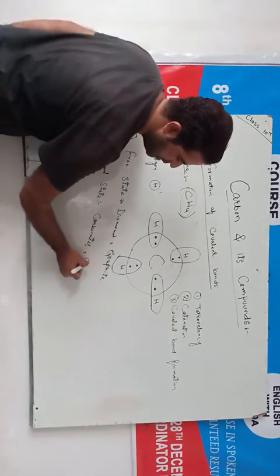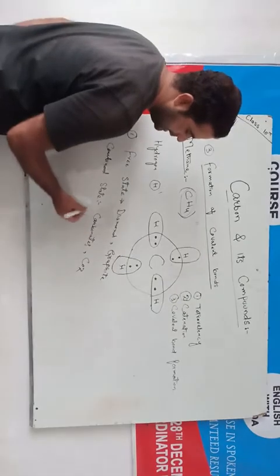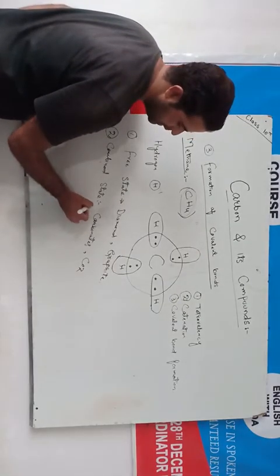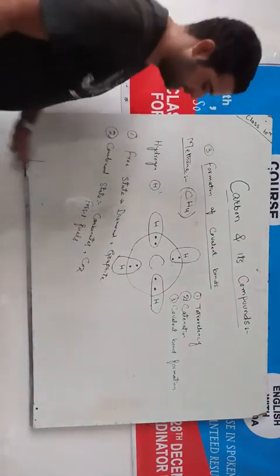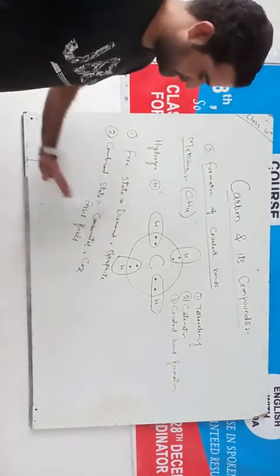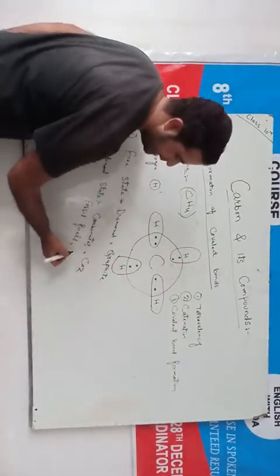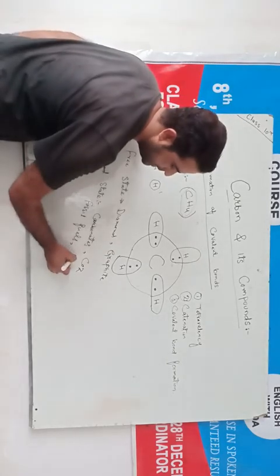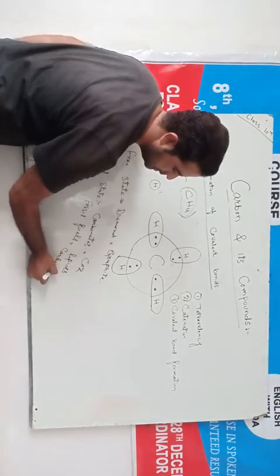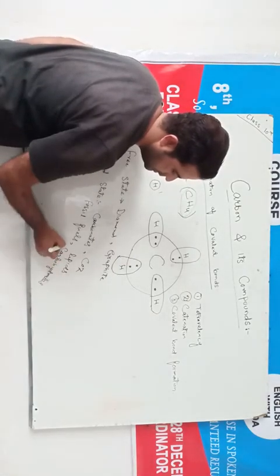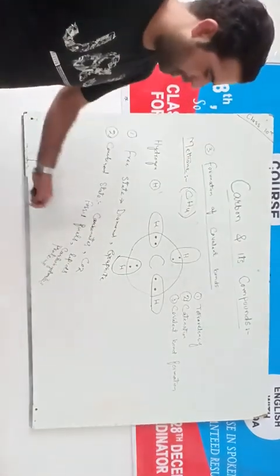Second, it exists in the form of carbon dioxide. Third, it exists in the form of fossil fuels, that is coal, petroleum and natural gas. And also it is present in combined state in nature in the form of the lipids, the carbohydrates, the proteins and many other compounds.